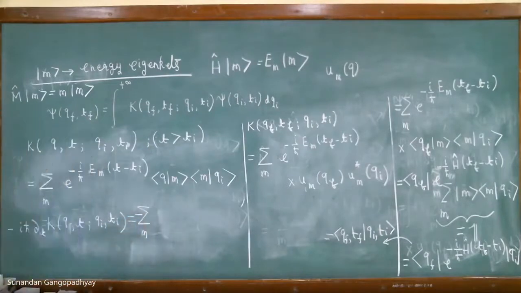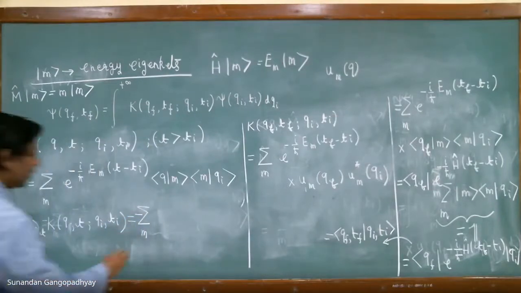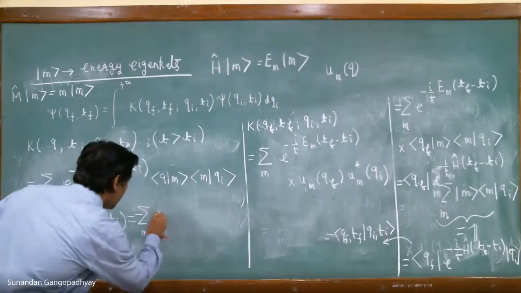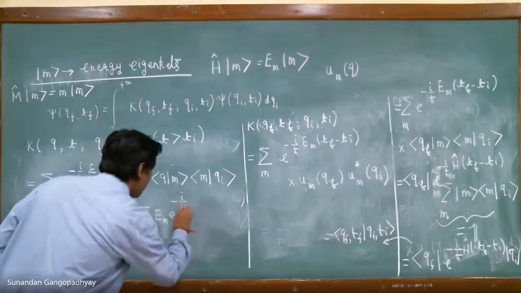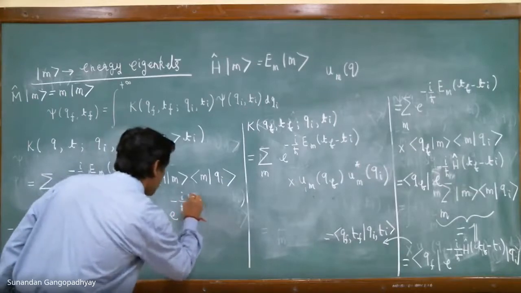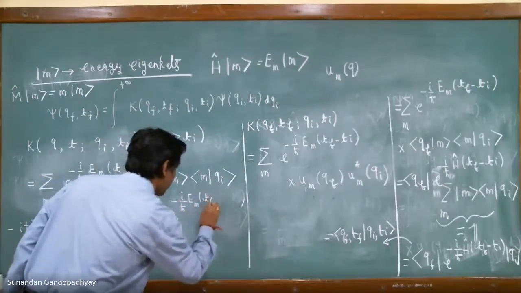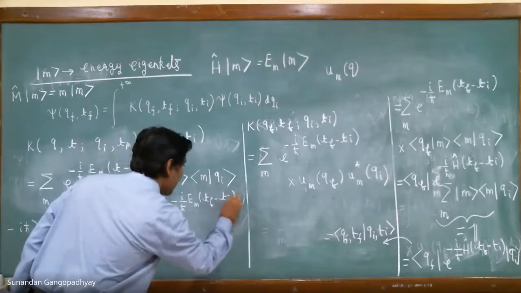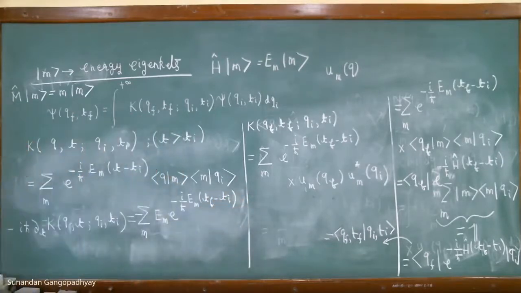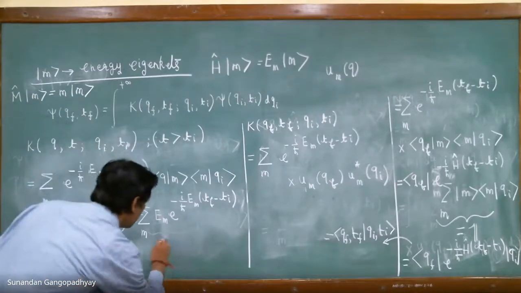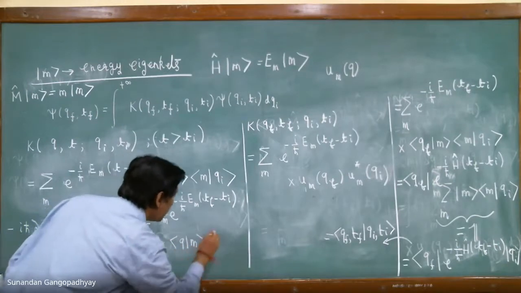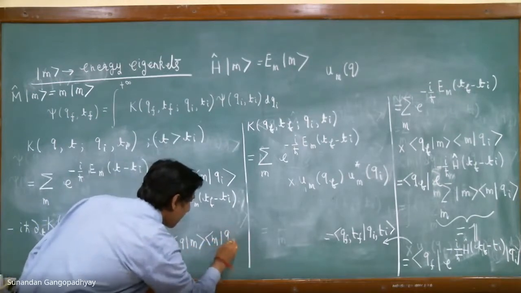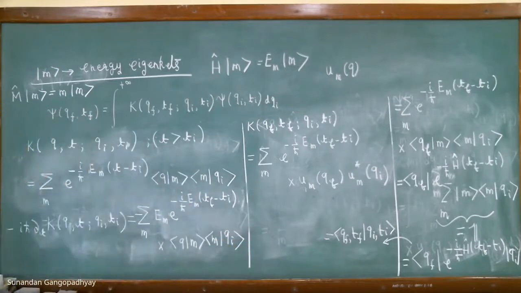H bar has cancelled away, and we have E_n times the exponential, and then we have times this, this is what we have.